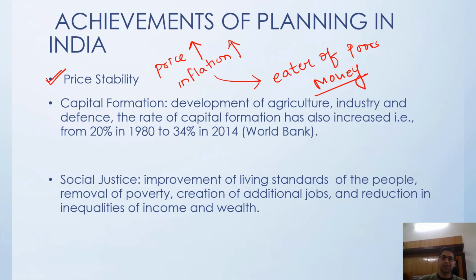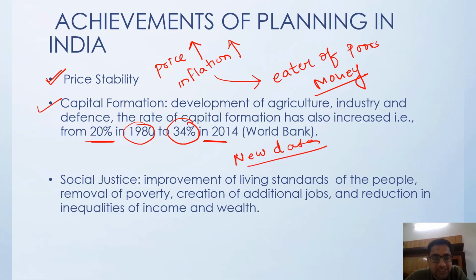Then capital formation in the form of road development, infrastructure, railways, airports, nuclear facilities, and in agriculture, industry and defense. Earlier, in 1980, it was 20%. Now it has increased to 34% in 2014. New data will be added after some time.